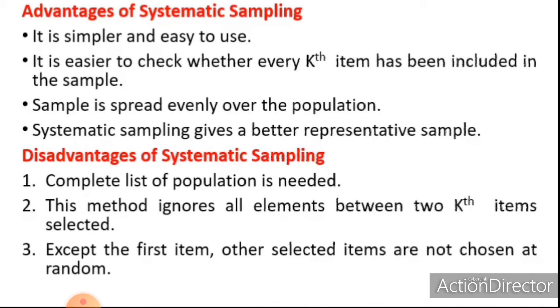Now look at the disadvantages. A complete list of the population is needed in the case of systematic sampling. This method ignores all elements between two kth items selected. Except the first item, other selected items are not chosen at random.